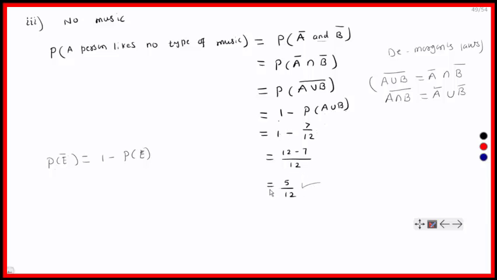In this way we can find the probabilities. Keep in mind that P of none is equal to 1 minus P of at least 1. This is the formula for calculating P of none.